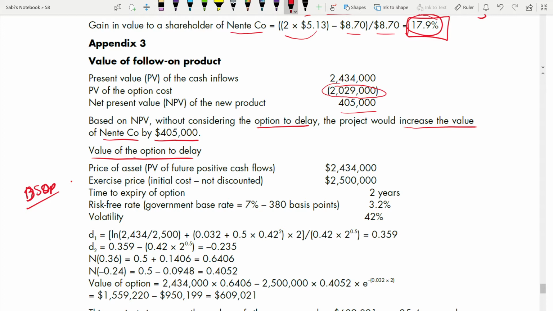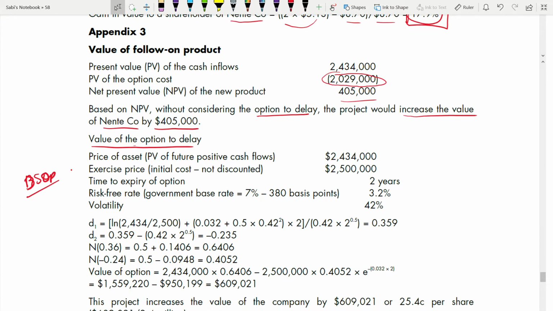So what is the value of an option to delay, right? What is the price of an asset? It is simply your present value of future positive cash flow from here, this one. Now exercise price. What is the exercise price? Initial cost, not discounted. Okay, it is not discounted. Initial cost. What is the initial cost? It is this exercise price.